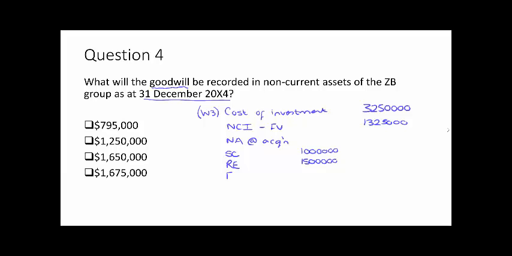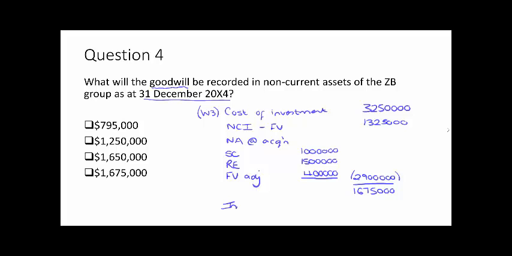And then that non-depreciable property, we needed to make a fair value adjustment to increase it from its book value of 1.2 million to 1.6 million, an increase of 400,000. So net assets at the date of acquisition, 2.9 million, which means that at acquisition date our goodwill would have been 1.675 million.